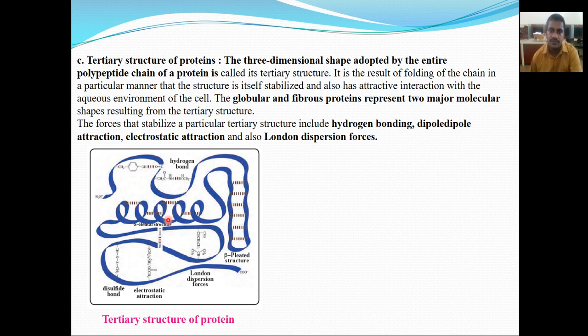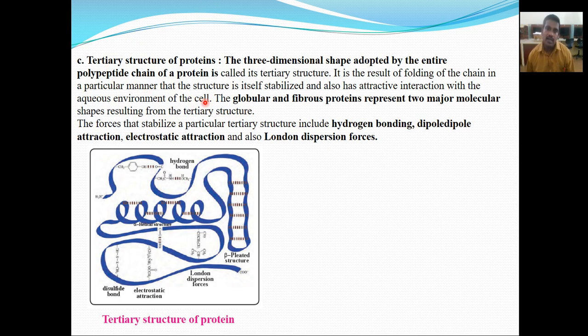tertiary structure of protein. This tertiary structure of protein also adopts a three-dimensional shape, and this is adopted by the entire polypeptide chain of protein. Here you can see the tertiary structure of protein. It is a result of folding of the chain in a particular manner. The structure itself stabilizes and also has attractive interactions with the aqueous environment of the cell.